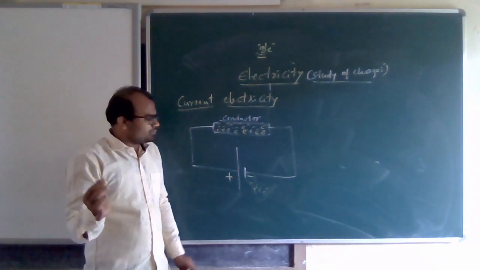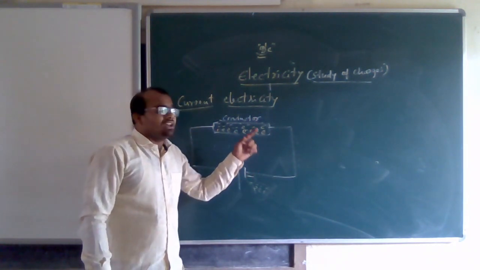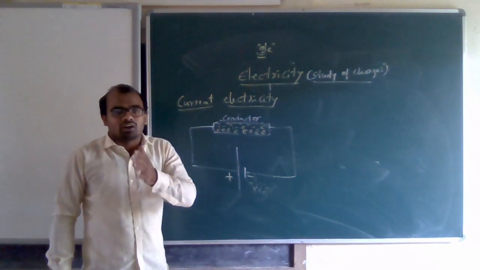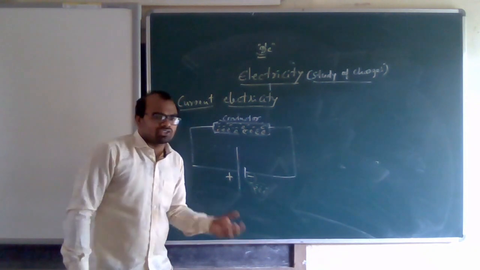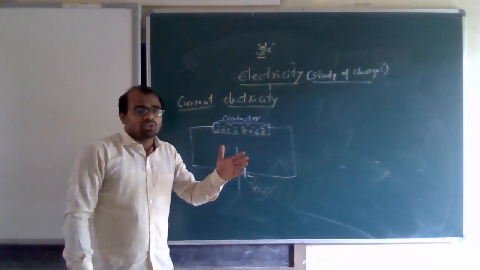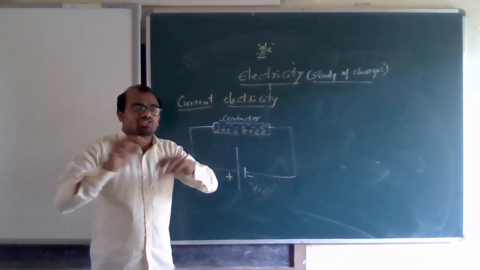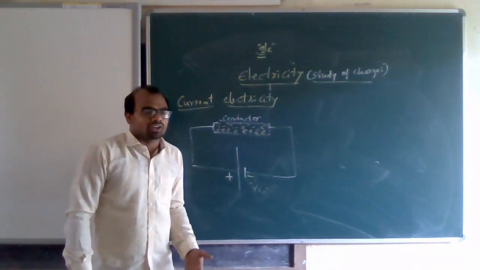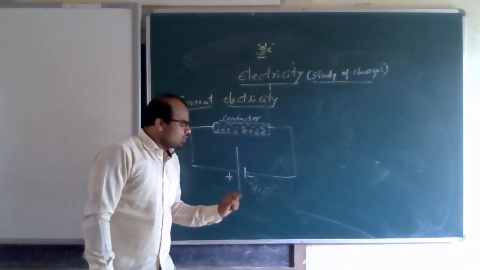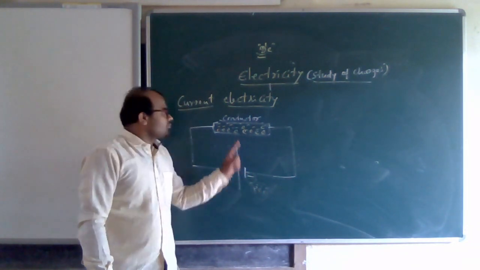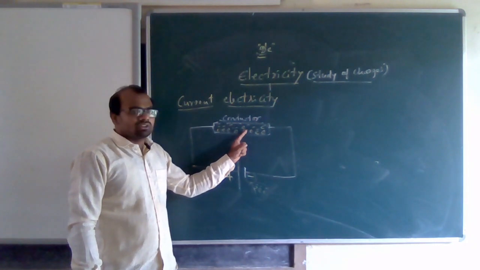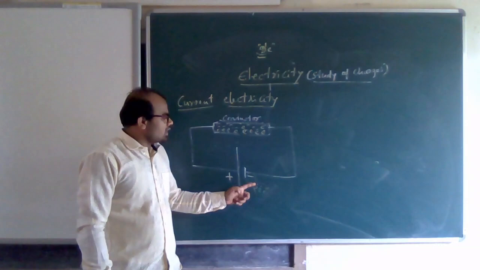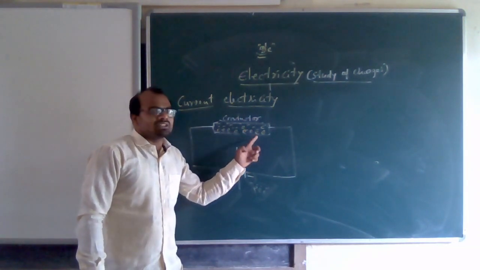So one property of charge is that electrons repel each other. That means unlike charges attract each other, like charges repel each other. Like charges means negative and negative, they repel each other. Unlike charges means positive and negative, they attract each other. I will tell this in the next context. But remember now, electrons are negatively charged, and the electrons in the conductor are also negatively charged. So these negatively charged electrons repel the electrons present in the conductor.